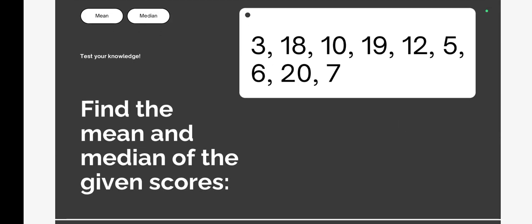So this is an example sum: find the mean and median of the given scores. Here you will add all these numbers, 1, 2, 3, 4, 5, 6, 7, 8, 9. There are a total of 9 numbers and you will divide it by 9. So you will first add all these numbers and divide them by 9.